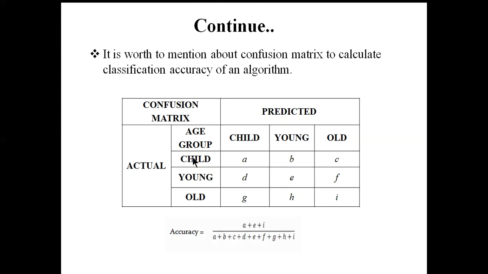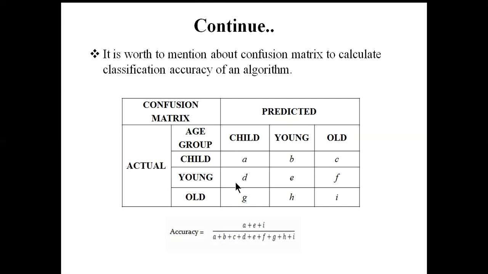Similarly, C is the number of cases where the actual age group is child but the predicted age group is old. You can see that if you move along the diagonal, A, E, I, these are the actually correct values. A is the number of cases where the actual age group is child and the predicted age group is child.